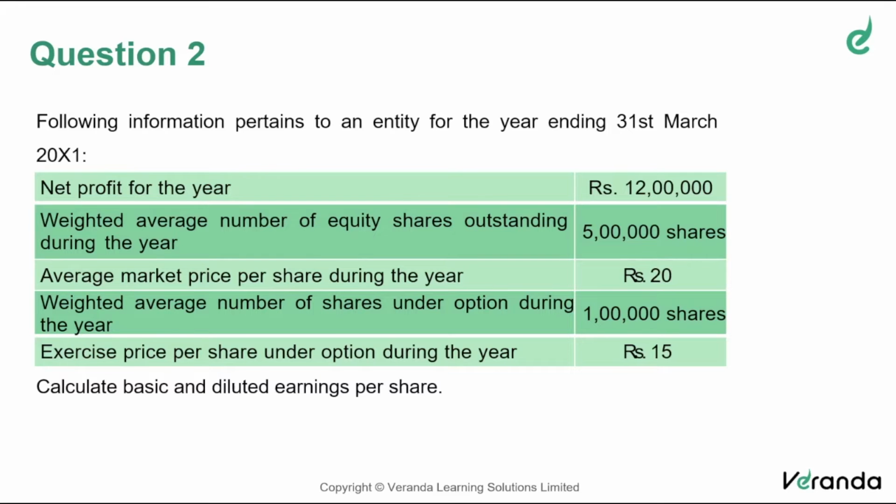So like that, a situation is given to you where a company has granted options at the rate of 15, 1 lakh shares. Whether there is a dilution or not, one thing let me tell you clearly, friends: normally, dilution will be there. Even otherwise, you can read the problem carefully. It says calculate basic and diluted earnings per share. That is an indication that there is a possibility of dilution. But I'm not confirming that. Let us calculate after considering the potential equity shares and see whether earnings per share is reduced. If so, then we would say there's a dilution, and that will be the diluted earnings per share.